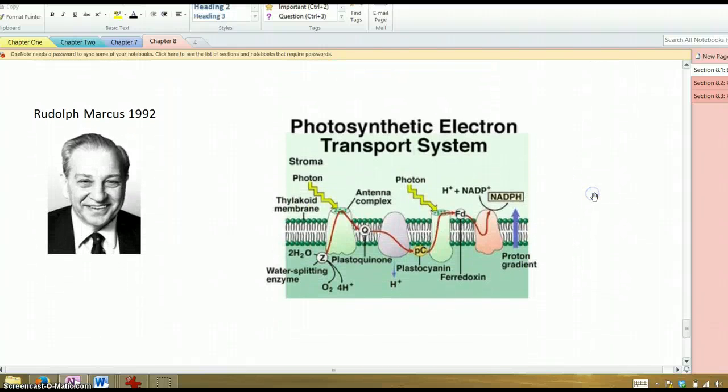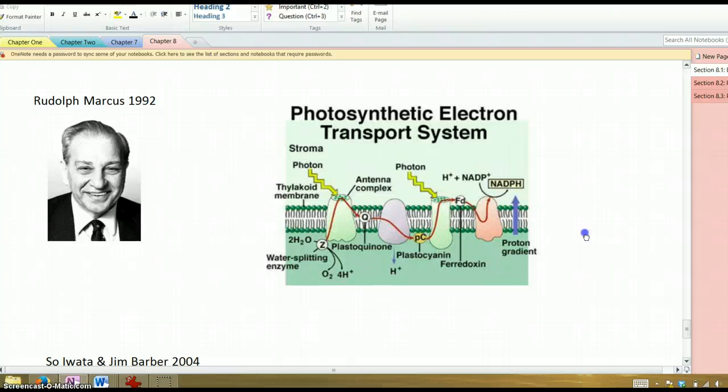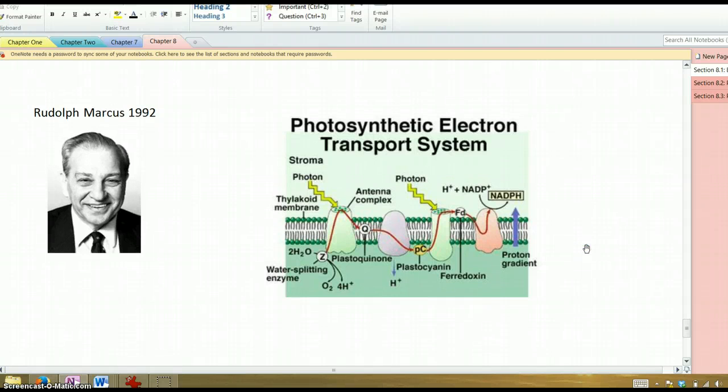Rudolf Marcus, 1900s, 1990s to be more precise, figured out the workings of the electron transport system, which we'll talk about in a minute. This is the process by which plants take that sunlight energy and, using pigments in the thylakoid membrane, this particular part of the chloroplast, they essentially do that initial conversion of sunlight energy into chemical energy, in particular the movement of electrons from one molecule to another.